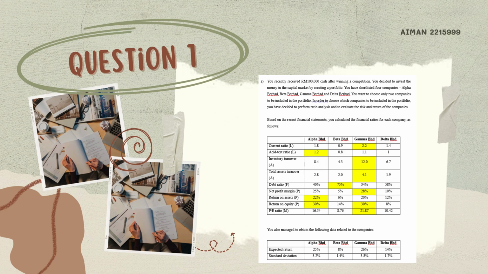In order to choose which companies to be included in the portfolio, you have decided to perform ratio analysis and to evaluate the risk and return of the companies. They also give us the table of the ratio analysis that has been calculated, and also the table for expected return and standard deviation. So this question comprises 2 topics that we have learned, which are ratio analysis and risk and return.